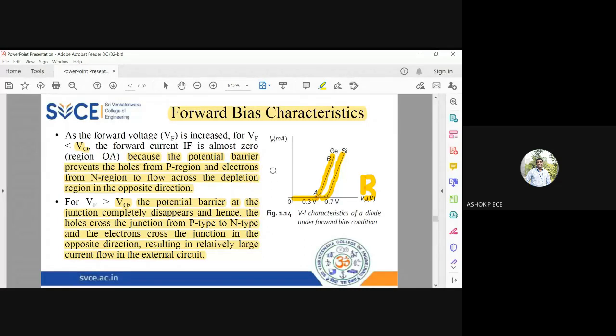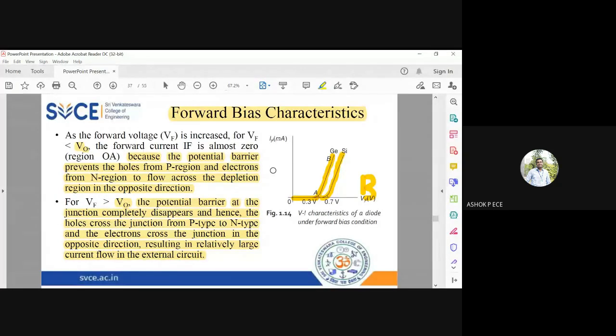Okay, that is how it happens. So in forward bias, two things you have to remember. The diode is going to conduct only after the cut-in voltage. Cut-in voltage is the barrier potential. It is 0.3 volt for germanium and 0.7 volt for silicon.